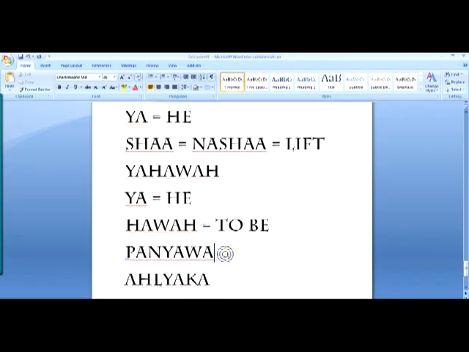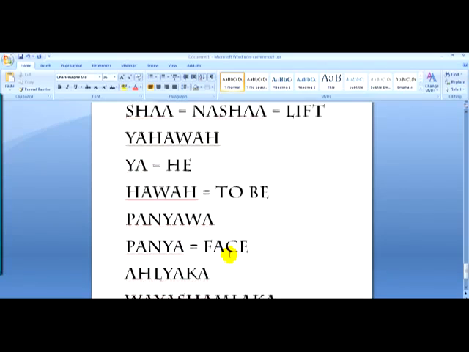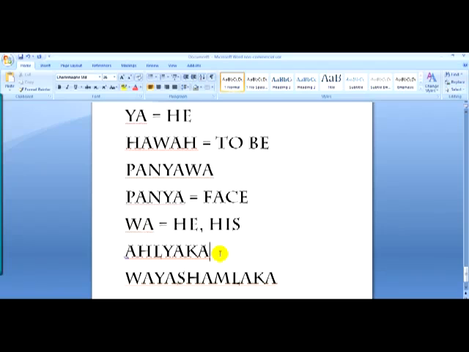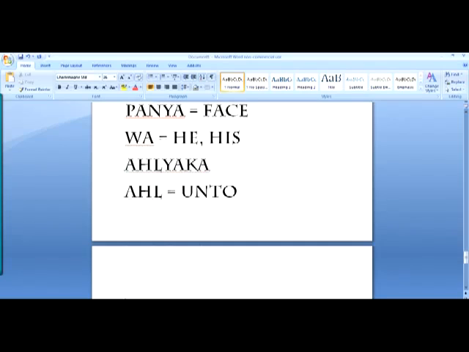Then you have Panyawa once again, and the word Panya is face, and then the Y at the end is he or his. In this case is his, because you're speaking about somebody else, or you're speaking about the Most High. Then you have the word Al Yaka, once again, Al is unto, and Ka is you or your. And remember that Yah there between the Al and the Ka, it makes it possessive, okay, because it's being put upon you, it's being put upon somebody.